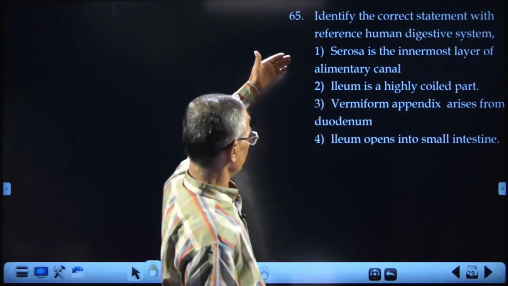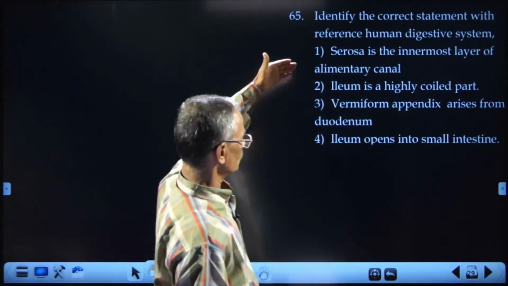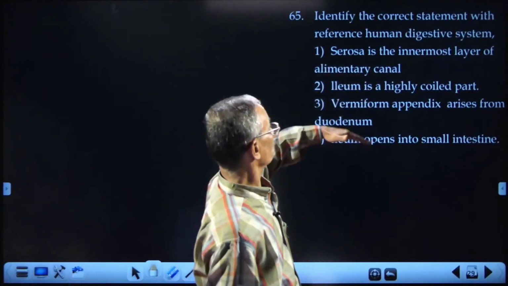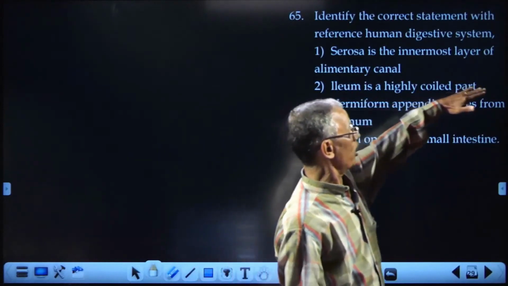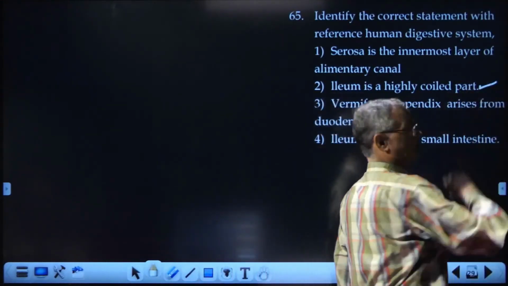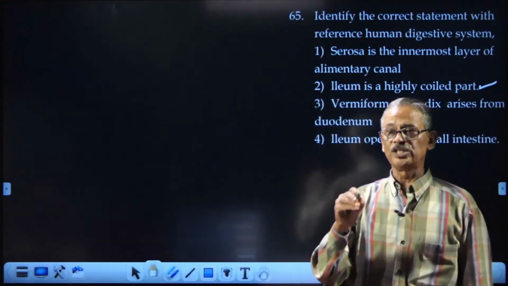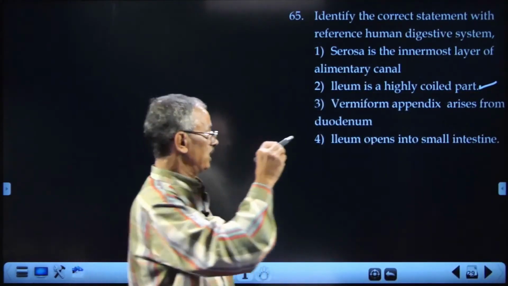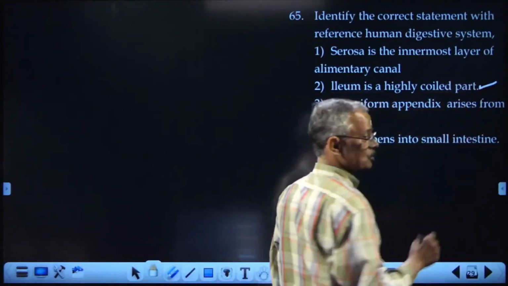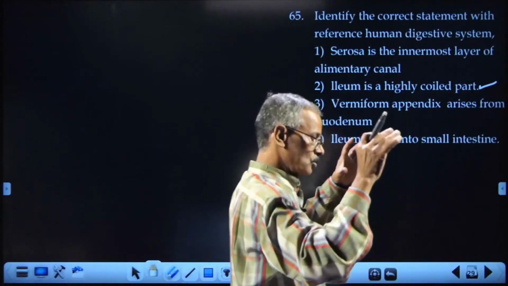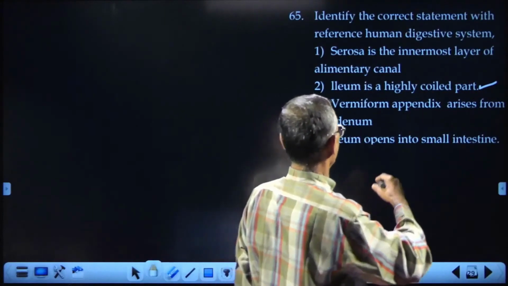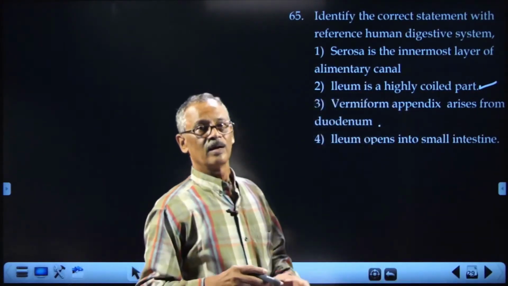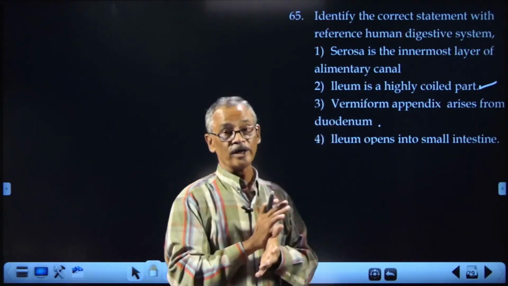Identify the correct statement with reference to the human digestive system. Serosa is the innermost layer. No, submucosa. Ileum is the highly coiled part. That's the correct one. Duodenum, jejunum and ileum are the three parts of the small intestine, of which the ileum is the most coiled and most lengthy part of the small intestine. Vermiform appendix arises from, it is not from duodenum.